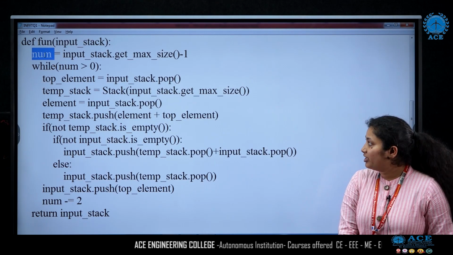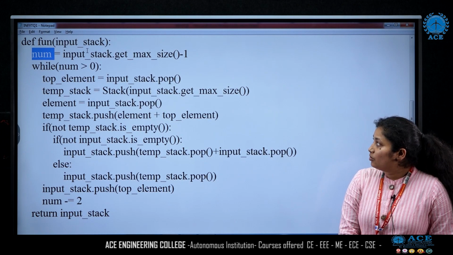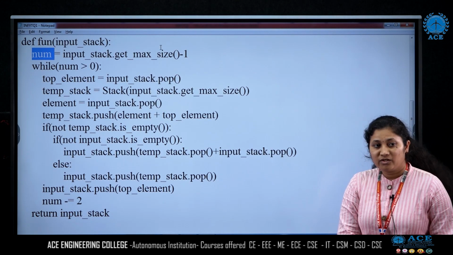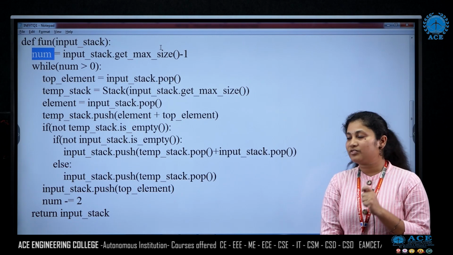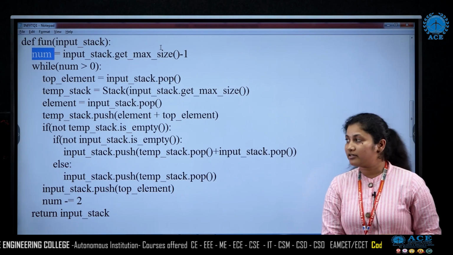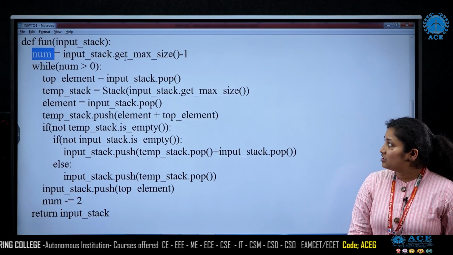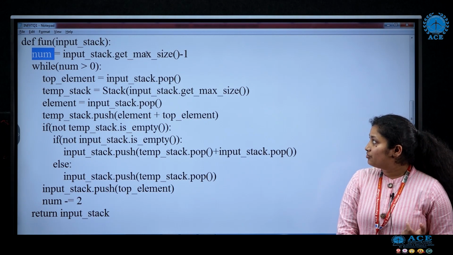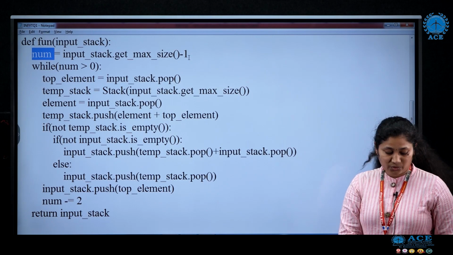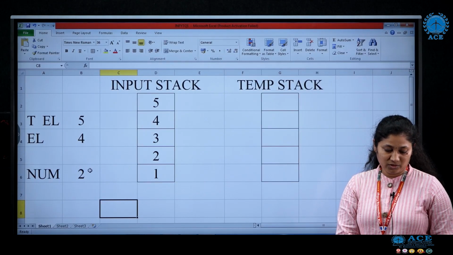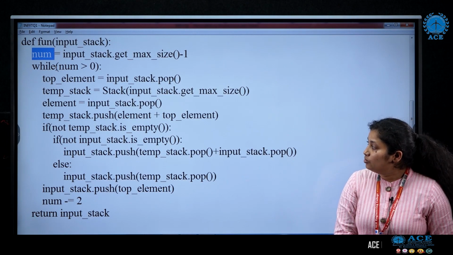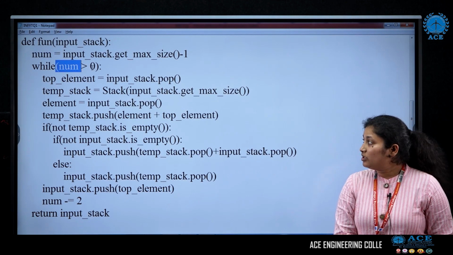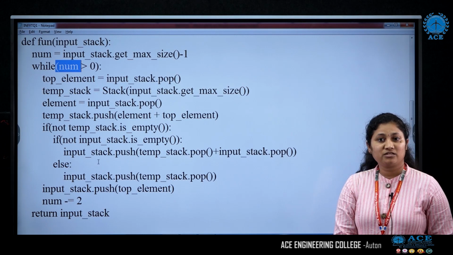This is a variable where we are storing whatever is the size minus 1, so that we can traverse or visit the items in the stack. Here size is nothing but 5 because we have 5 elements. So 5 minus 1 is 4, and in num we are going to store 4. Then a loop runs until this is equal to 0.